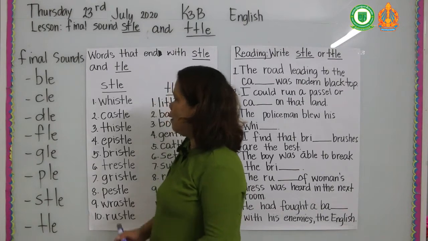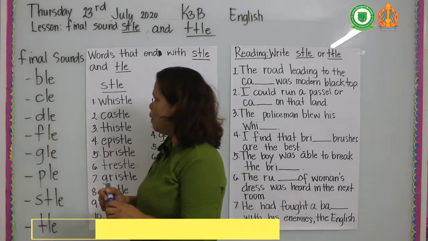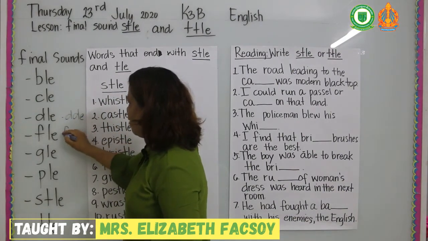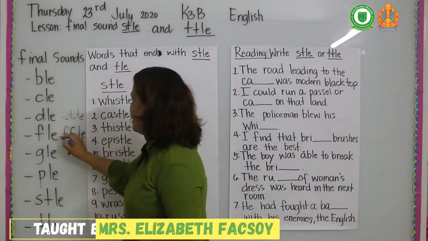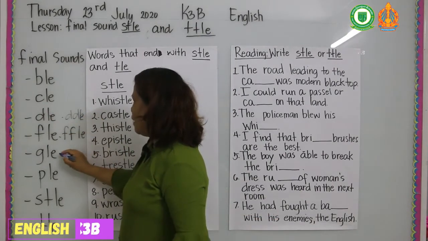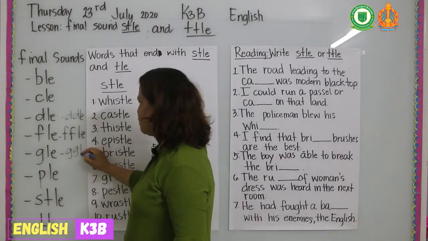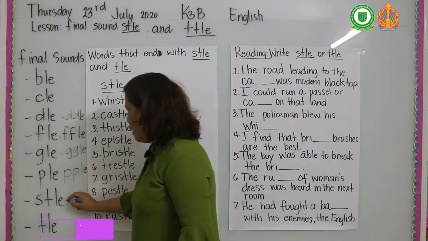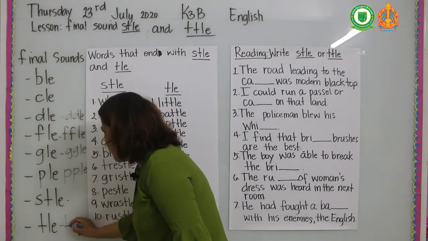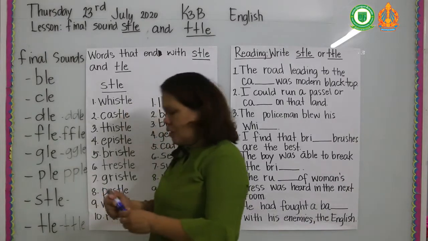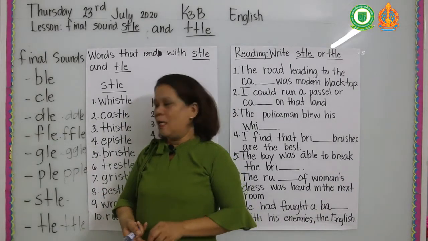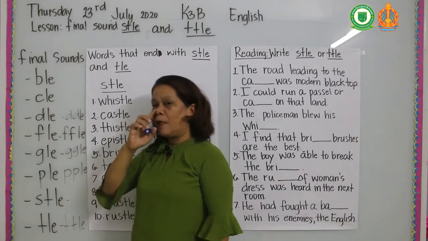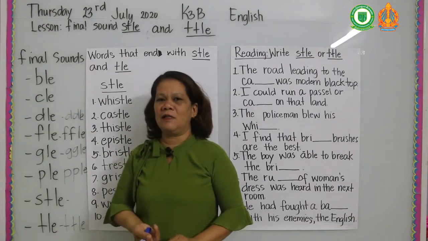There are some final sounds that we spell with double d or double f, but the same sound. Double g as g, double p as p, and sometimes double t as ch. There are some words that have only one t. We will identify later.